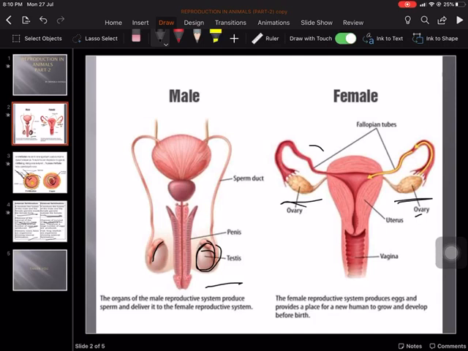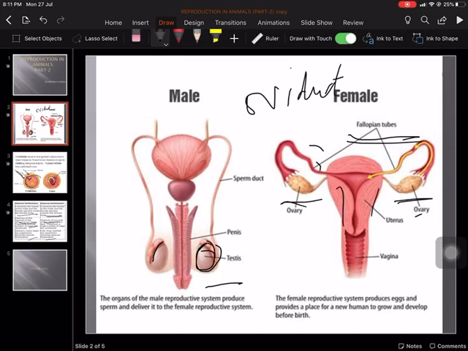Now you can see a fallopian tube-like structure attached to the ovary. This is called the fallopian tube, or also the oviduct. The mature ova formed in the ovary reach the uterus by this oviduct. This is the passage, and always remember that fertilization, the fusion of ovum and sperm, occurs in this fallopian tube or oviduct.